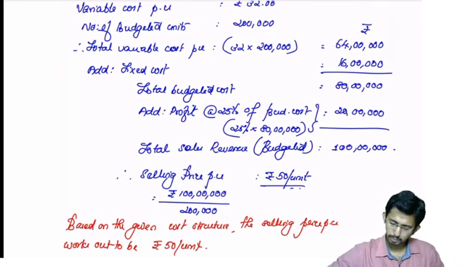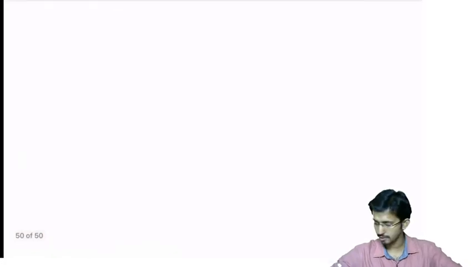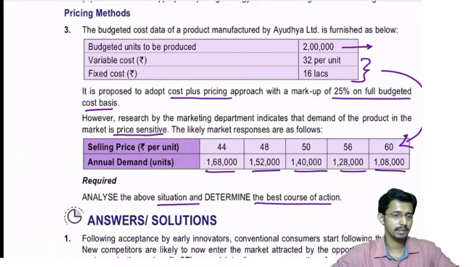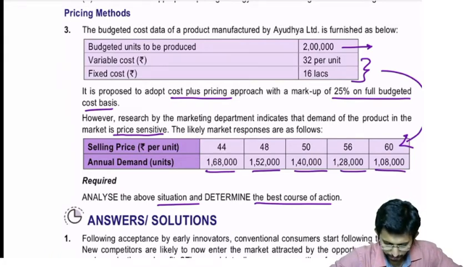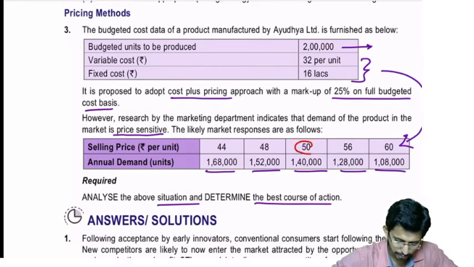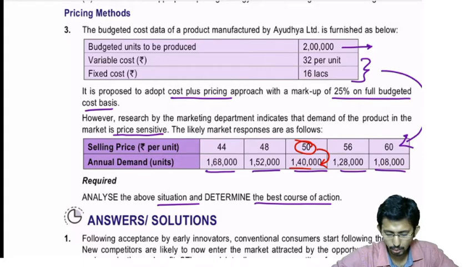Now what you have to do? You have to see the market research. Okay, what do they tell in the market research? In market research, they are giving the possible selling prices and the corresponding annual demand. Now, what is the budgeted selling price? Budgeted selling price is 50. Against 50, how many units can they sell? They can sell only 1,40,000 units.